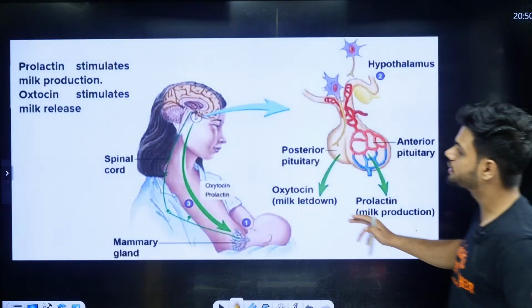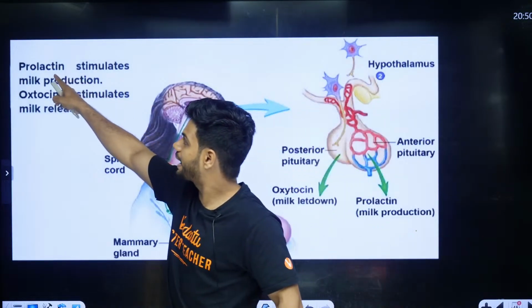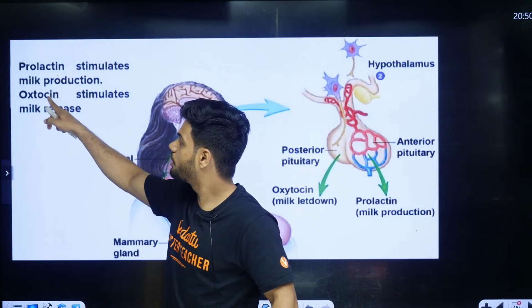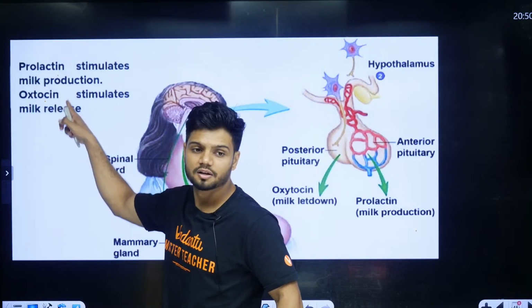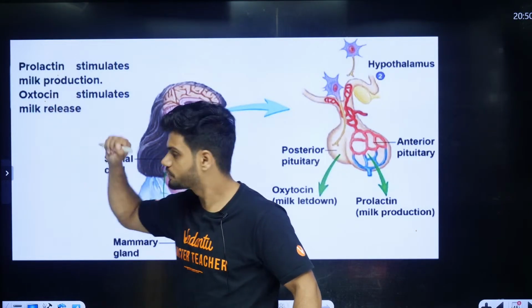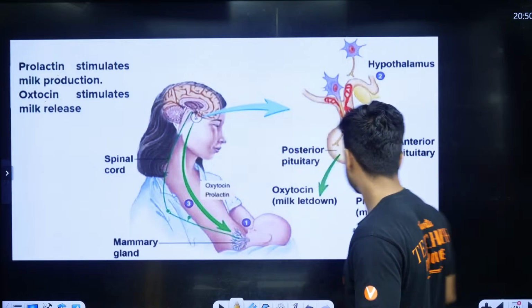Students, here there are two types of hormones. Prolactin will help in milk production. Oxytocin will help in milk release. So remember this, students: prolactin and oxytocin.